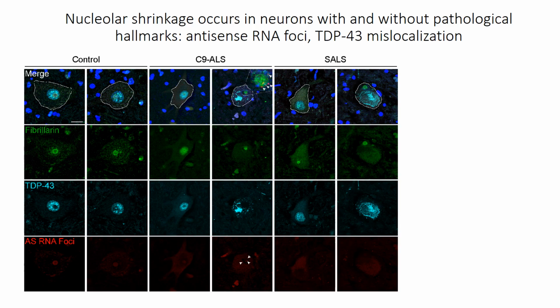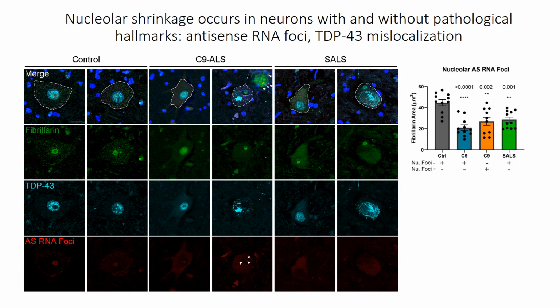Next, we wanted to see how nucleolar shrinkage correlated with markers of pathology, especially antisense RNA foci and TDP43 mislocalization. Previously, we had shown that antisense RNA foci, particularly their localization to nucleoli, correlates with TDP43 mislocalization. What we found next was quite surprising.